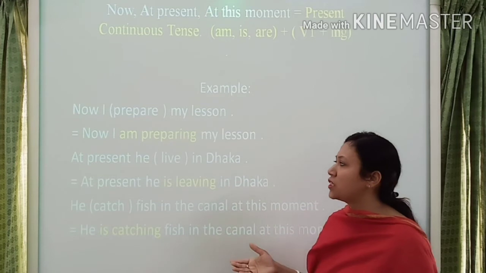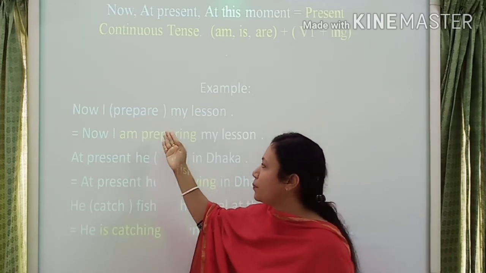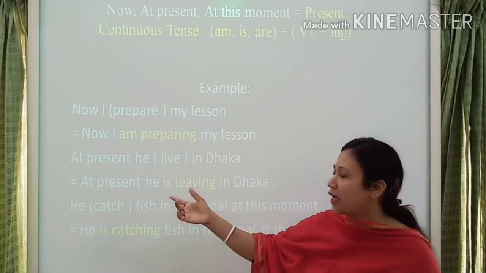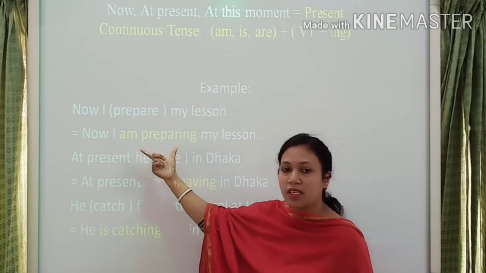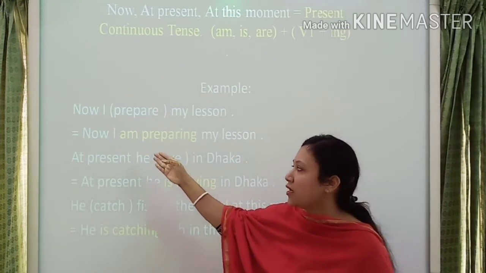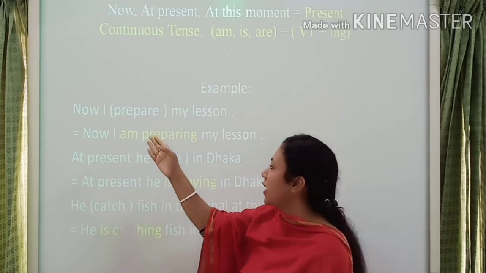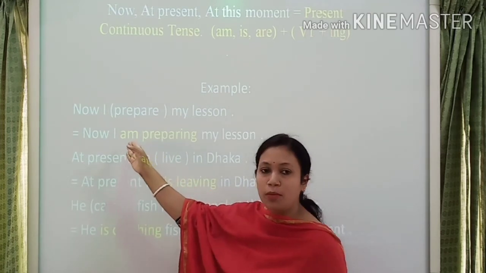Here I give some example. Look at here, student. Now I prepare my lesson. Here indicating point is now. That's why I use here present continuous tense. Here subject is first person. That's why I use here auxiliary verb am.